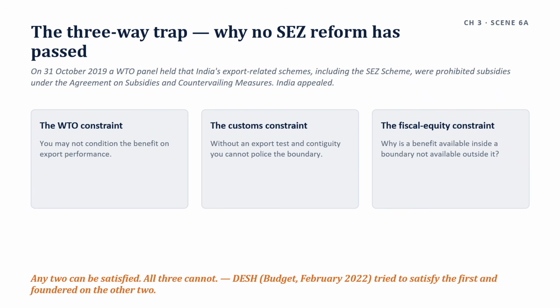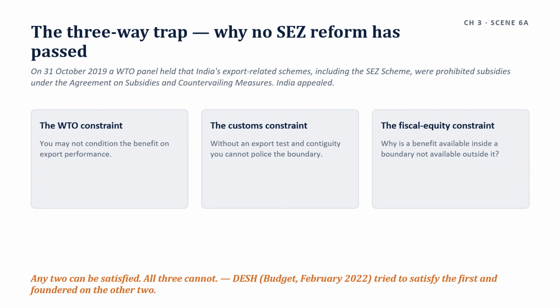On 31st October 2019, the WTO dispute settlement panel held that India's export-related schemes, including the SEZ scheme, were prohibited subsidies under the Agreement on Subsidies and Countervailing Measures. India appealed.